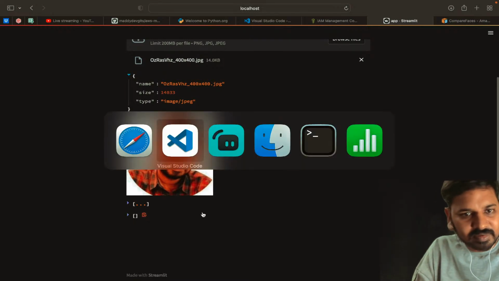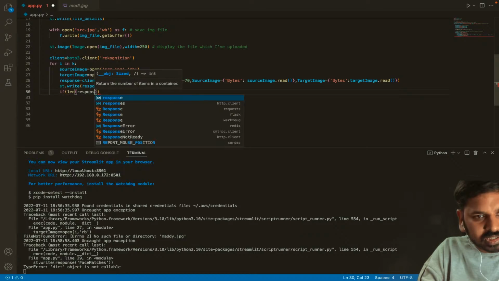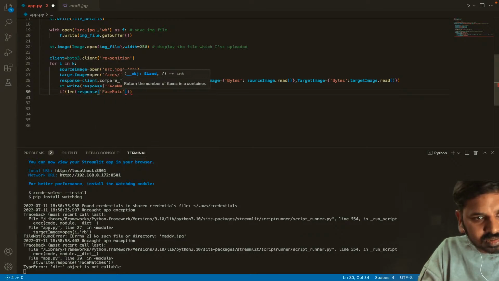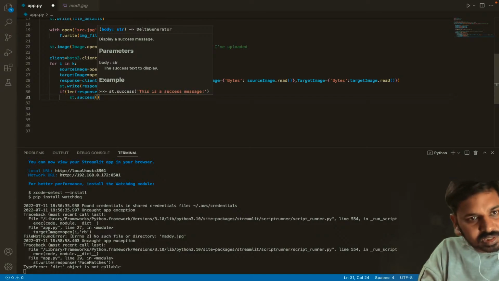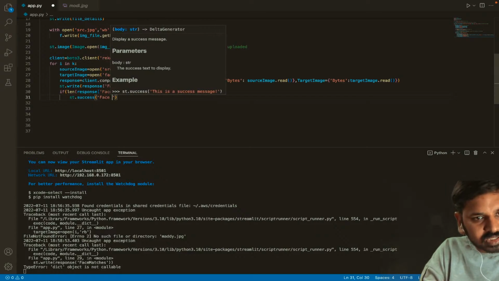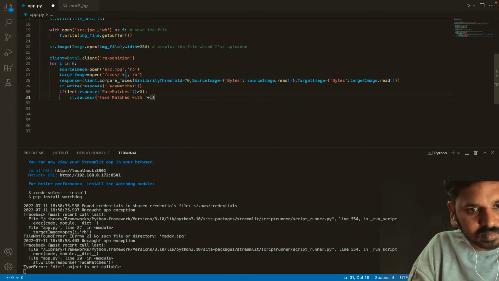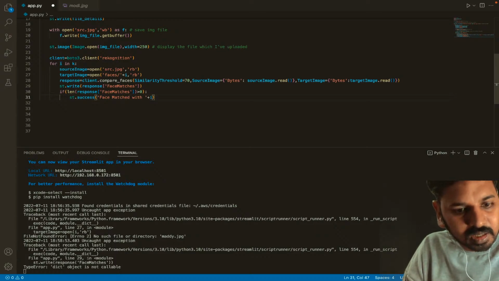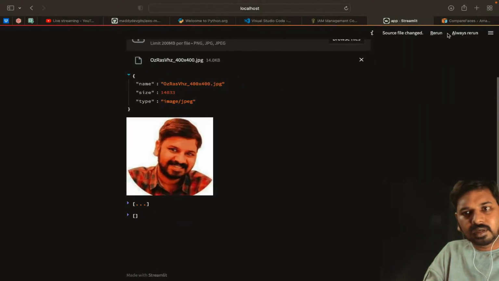Now here, if length of response of face matches is greater than 0, then st.success of face matched with so-and-so person, plus I. And then let us break, since we have a for loop here. Break it. So let me rerun.